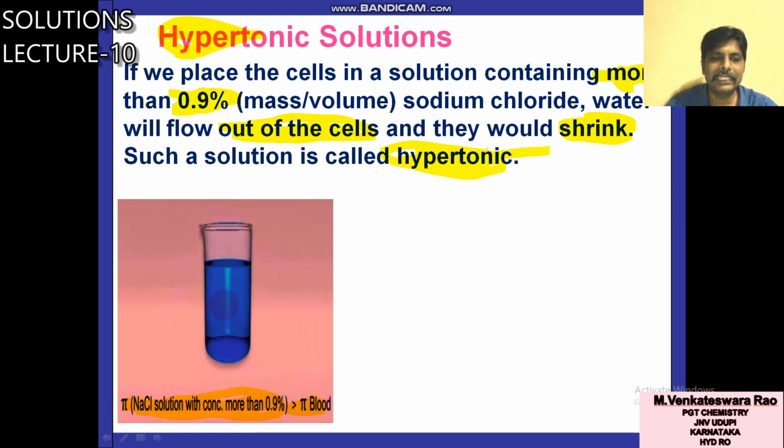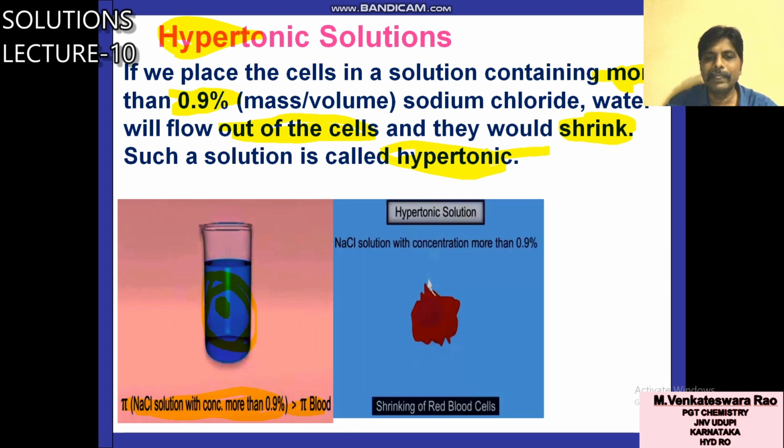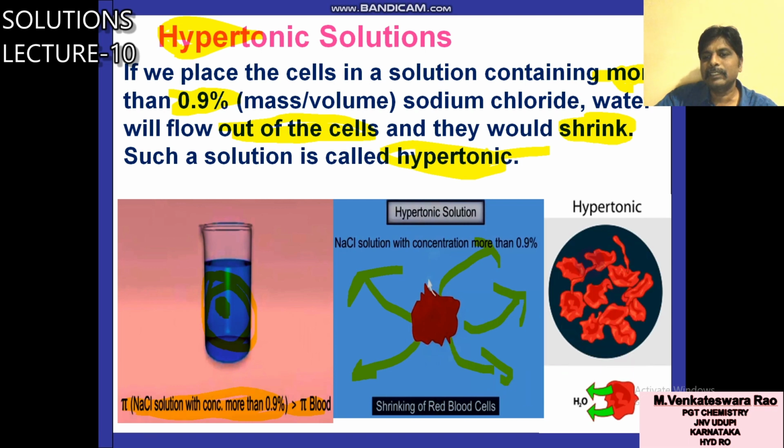So compared to the blood cells, the osmotic pressure outside the solution is more. So outside is more, inside the blood cells the concentration is less. Then solvent flows from low concentration to high concentration, that means from the blood cells to outside. That's why shrinking of red blood cells will take place.